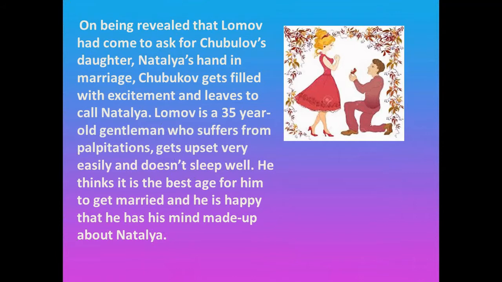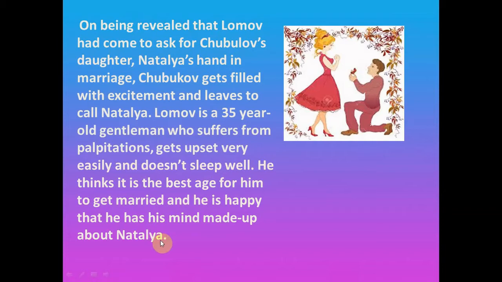So in the next part of the play, we see that Lomov reveals his intentions. Let me read the lines first and then I will give you the explanation. On being revealed that Lomov had come to ask for Chubukov's daughter Natalia's hand in marriage, Chubukov gets filled with excitement and leaves to call Natalia. Lomov is a 35-year-old gentleman who suffers from palpitations, gets upset very easily and doesn't sleep well. He thinks it is the best age for him to get married and he is happy that he has his mind made up about Natalia.